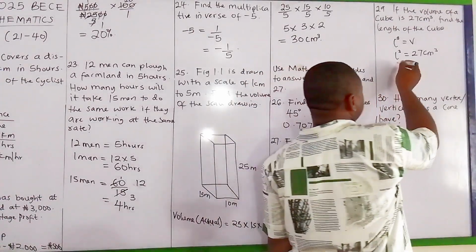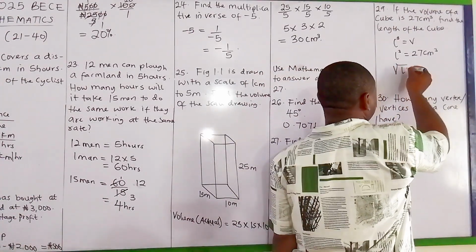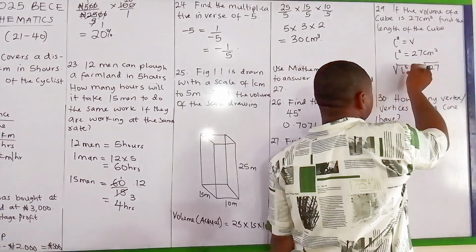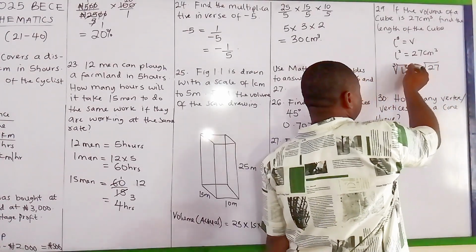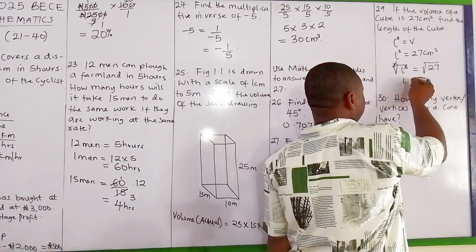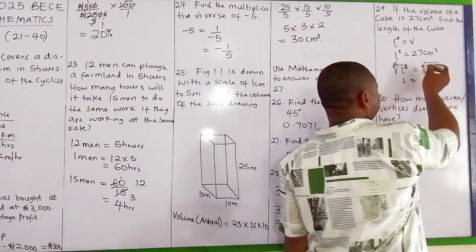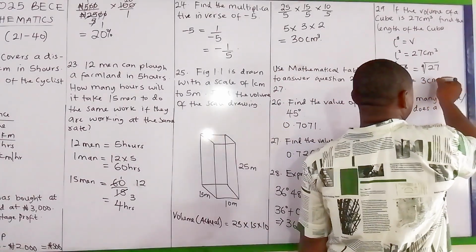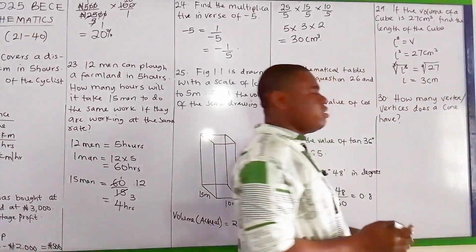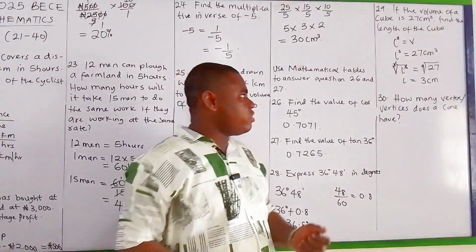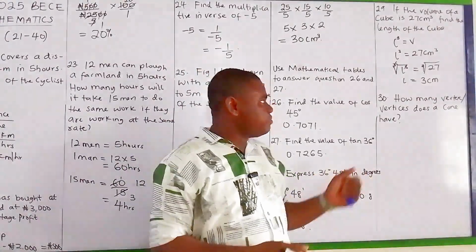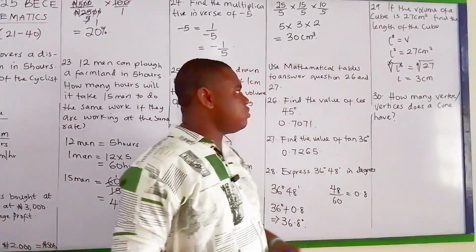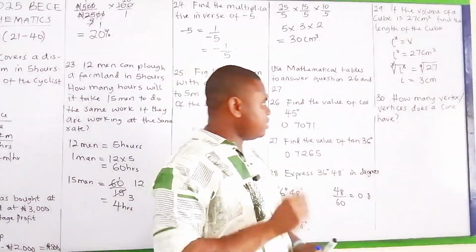So I have the cube root of 27. So this cancels this. So L is equal to the cube root of 27, which will give me 3 centimeters. Alright, so in this case, 3 times 3 gives me 9. 9 times 3 gives me 27. So the length of each side of the cube is equal to 3 centimeters.